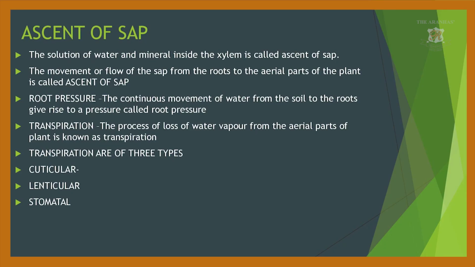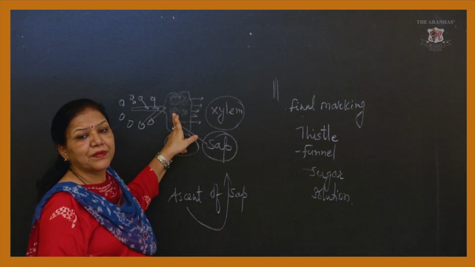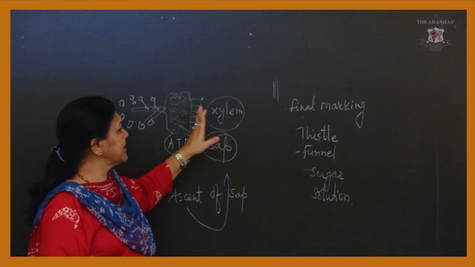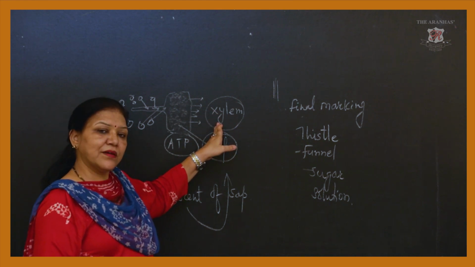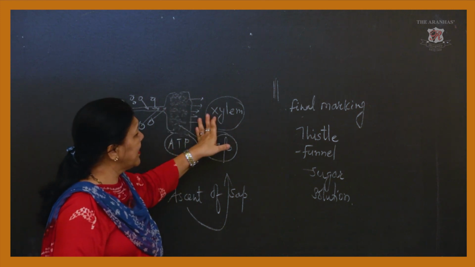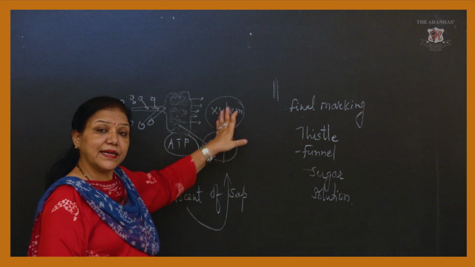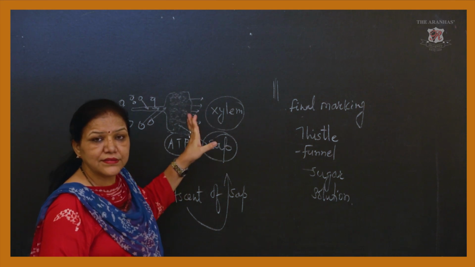The solution of water and minerals inside the xylem is called ascent of sap. Every cell has sap, not only the xylem, because the xylem also has many cells inside it. We have taken only two things, vessels and tracheids, but the xylem has many cells, and inside those cells there is some fluid-like structure which is called sap.